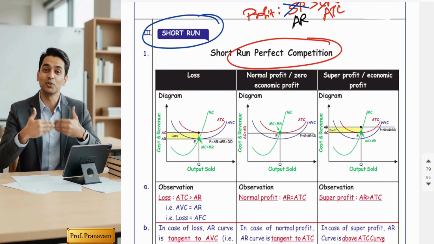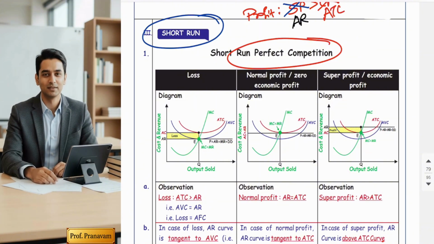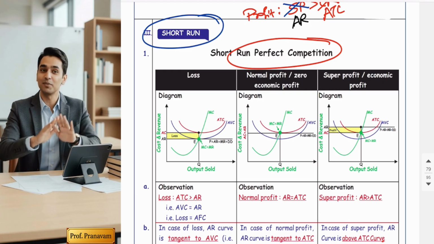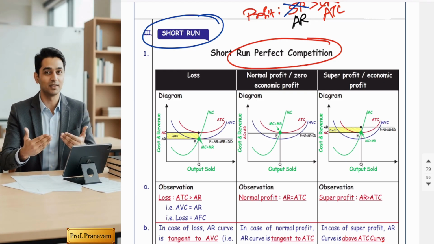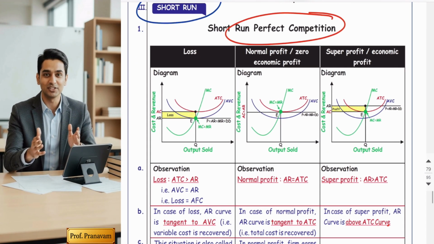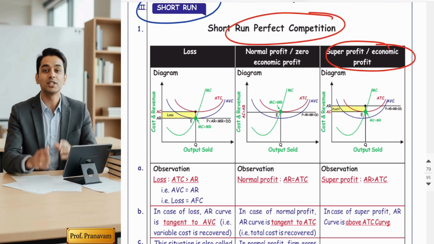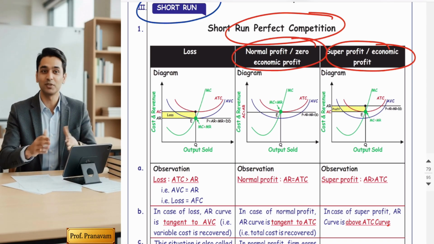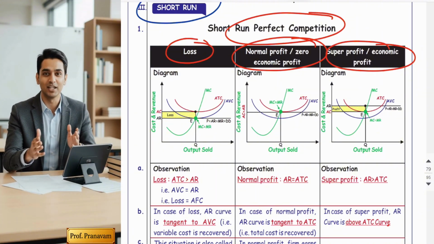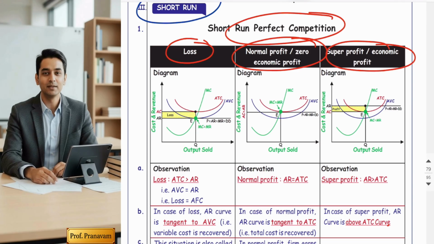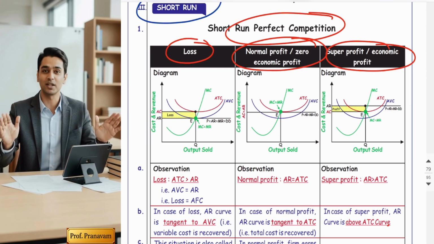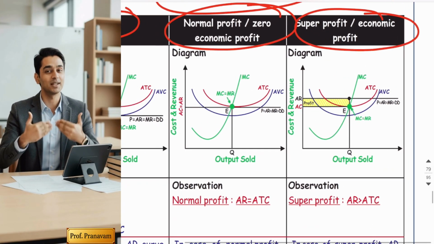Friends, as per economics theory, in short run, a firm under perfect competition can face three possible situations. That is super profit, also called economic profit, normal profit, also known as zero economic profit, and loss. Of course, practically also businessmen can suffer losses or businessmen can enjoy profit. Let's go through all the important points one by one. Let's start with super profit first.